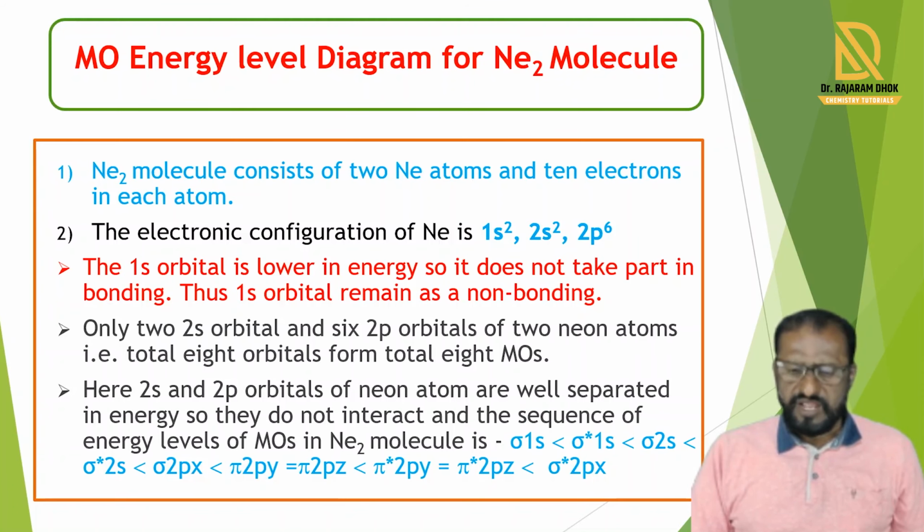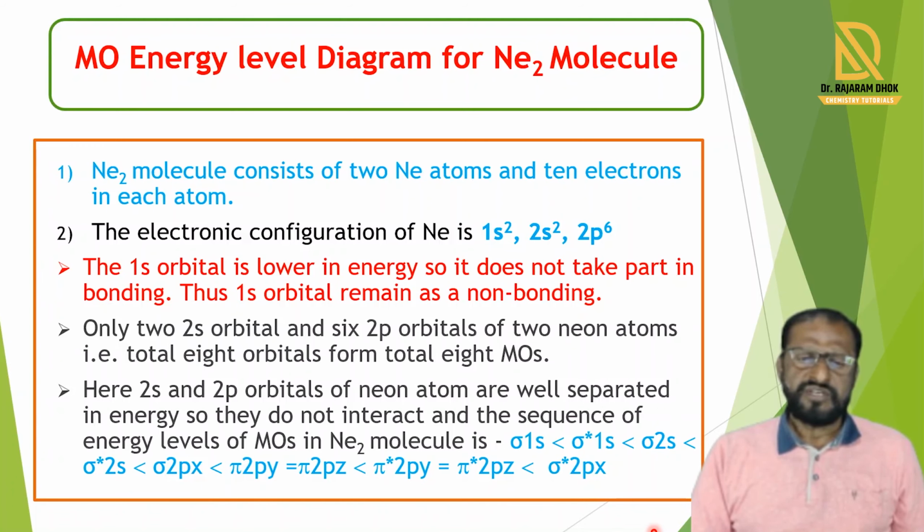and the sequence of energy levels of molecular orbitals in the Ne2 molecule is written: sigma 1s, sigma star 1s, sigma 2s, sigma star 2s, sigma 2px, pi 2py, pi 2pz, pi star 2py, pi star 2pz, and sigma star 2px.